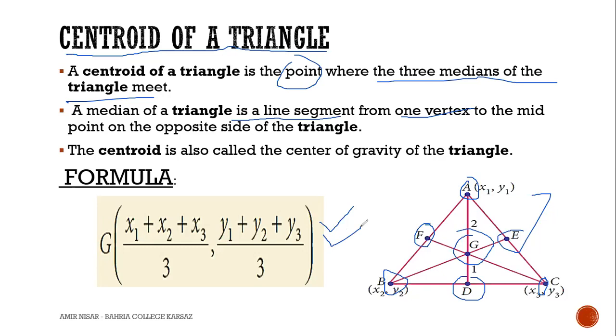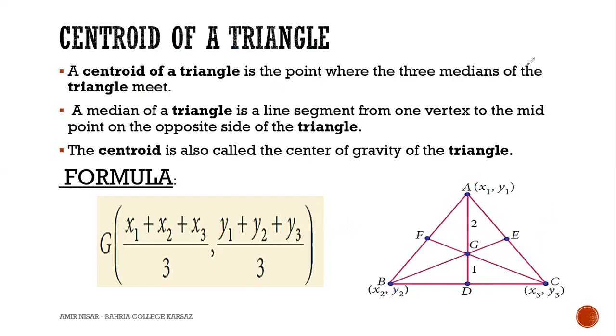Hassan Shahid, can you hear me? Yes, sir. Better describe what centroid is, its formula and the rest to the whole class. Centroid is the center point of a triangle, and we can also define it as the meeting point of the three medians of a triangle. Excellent. The center of gravity of a triangle is also called the centroid.